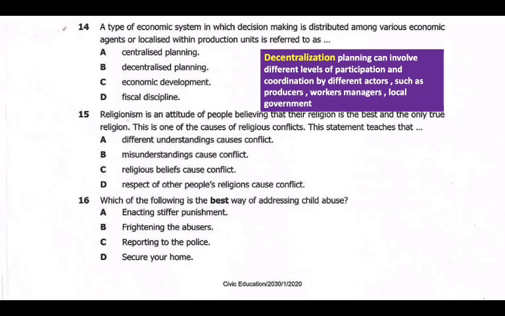So it takes a lot of people. We have different actors: producers, workers, local government, and even agents. So if we see here, this is decentralization. Okay, so our answer there is B.